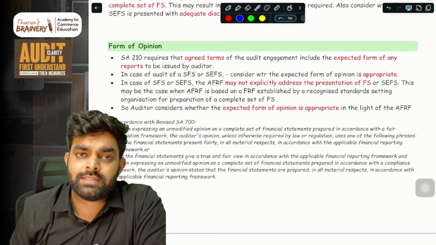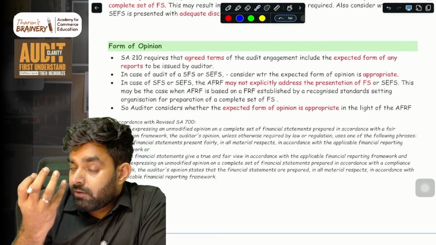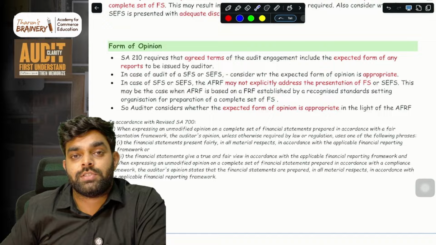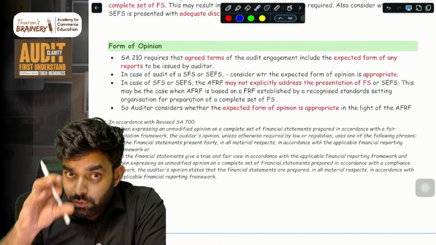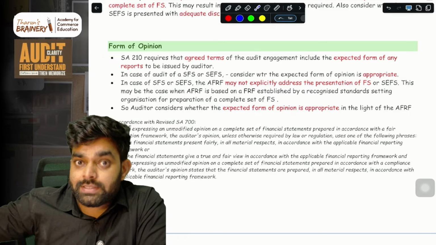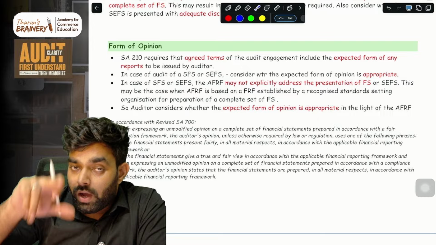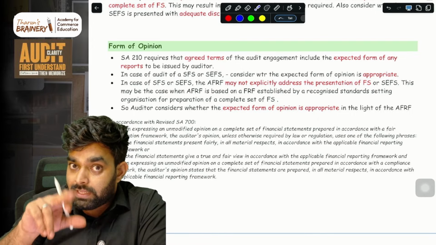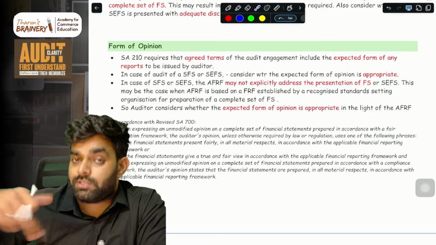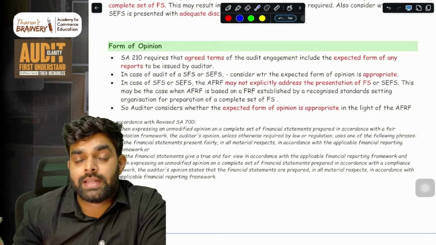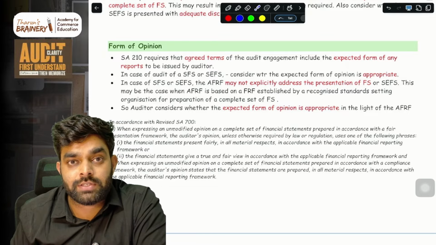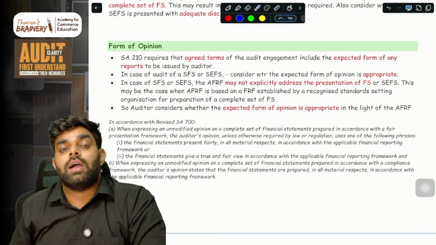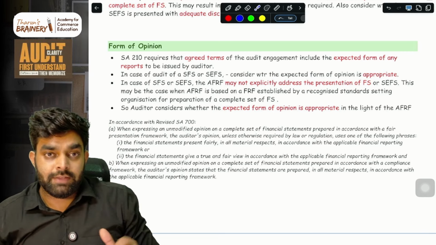They created that framework for a complete set of financial statements. When the company is using that framework to prepare SFS or SCFS, the framework is actually prepared for a complete set of financial statements, and they are now using it for presenting SFS or SCFS.